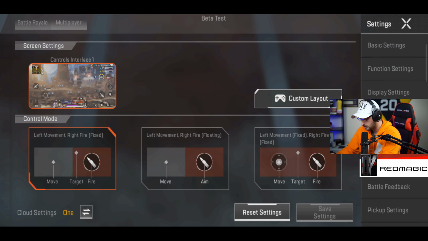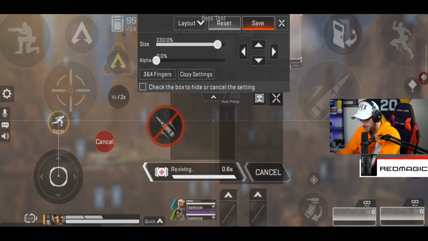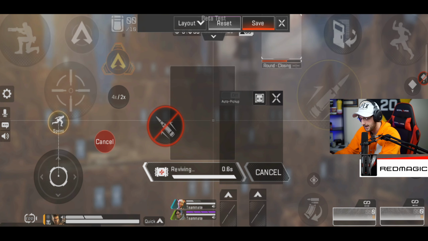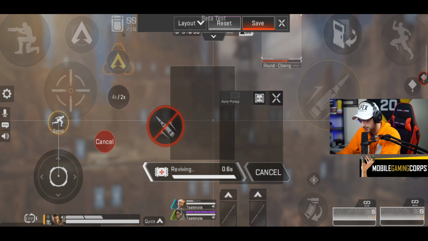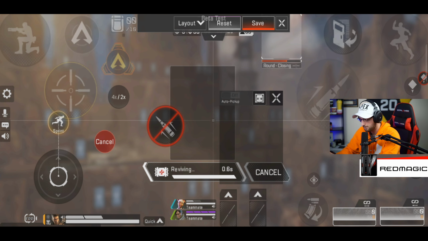Okay then, control settings, guys. This is my HUD right here. I play 6 fingers, but this HUD does work with 4 fingers, as you can see. So just to go through with you guys, the only 2 buttons that you guys might want to change is the scope in button and the shoot button. So these 2 buttons, I know a lot of mobile players have the fire button on the left hand side and the zoom in button on the right hand side. It's personal preference, but I got my crouch and jump in both corners. It's just easier to tap on.